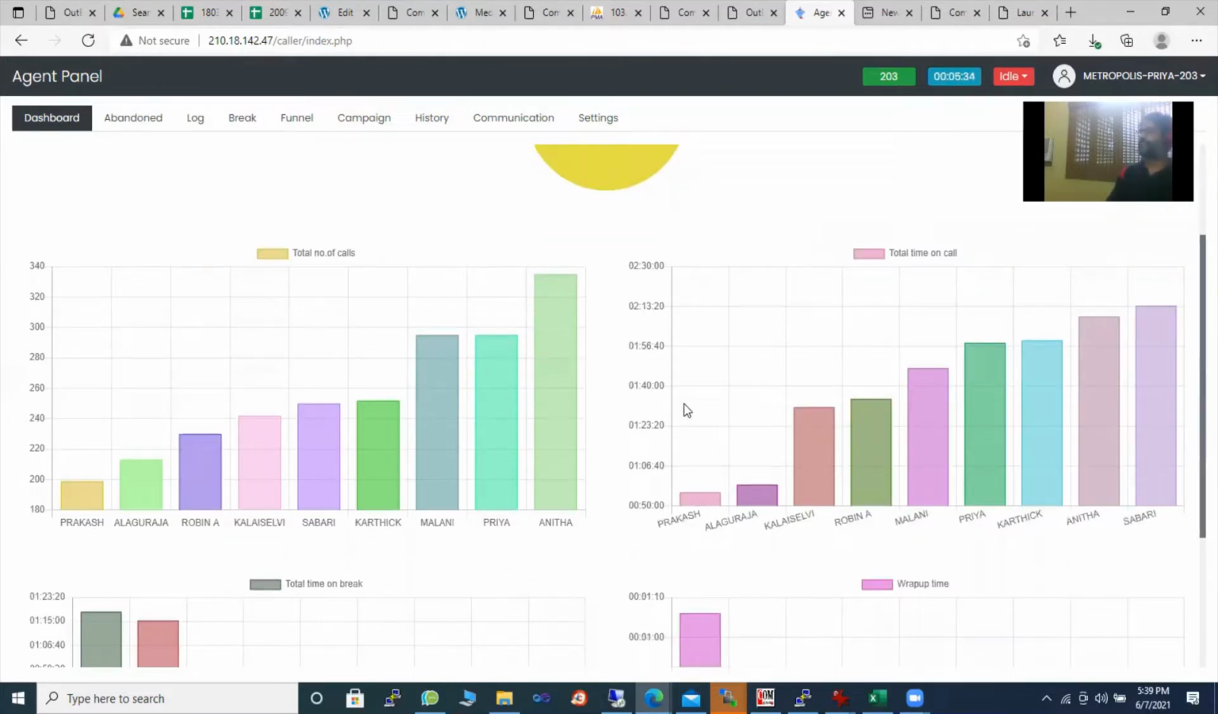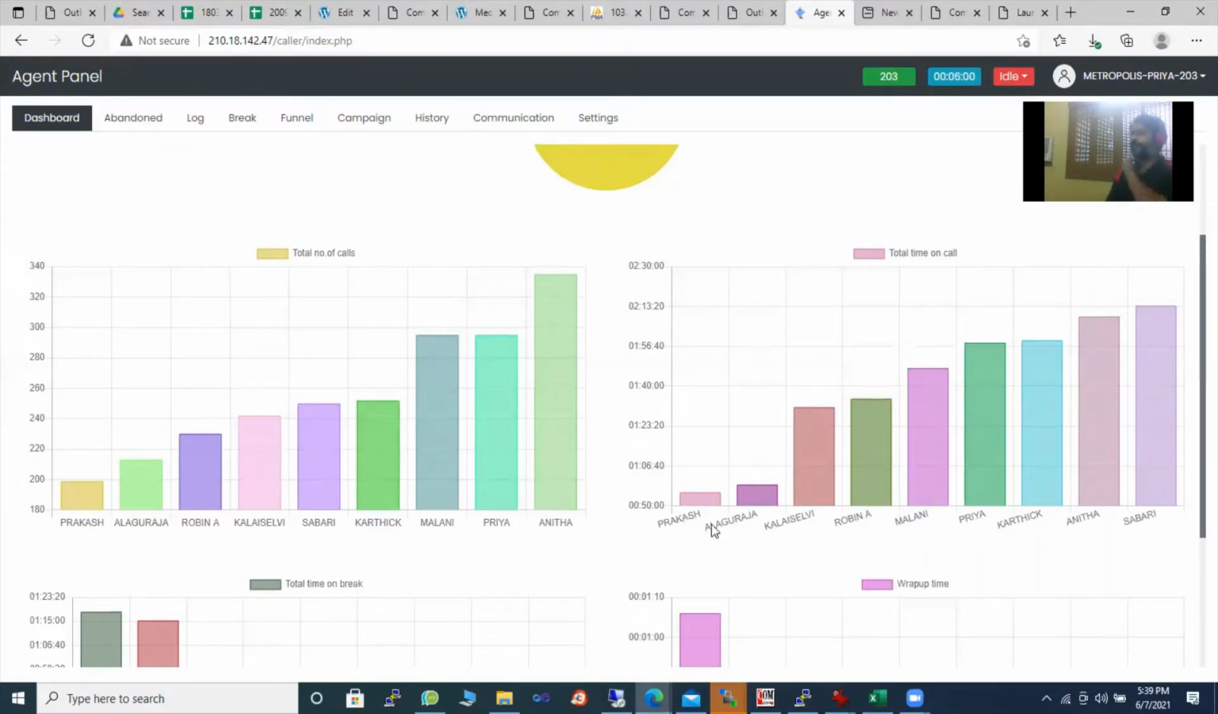And now this gives a comparison, I mean, the performance of the other agents today. If you look at it, say Anita has done about 335 calls. Priya has done about 295 calls, not far behind, a good performance. Malini has done about 295 as well. This indicates the number of calls and total time on call.